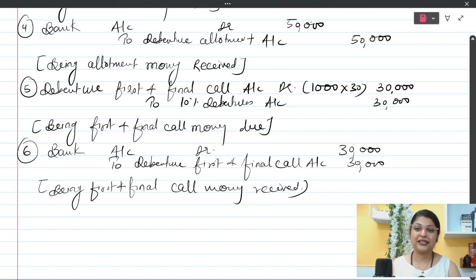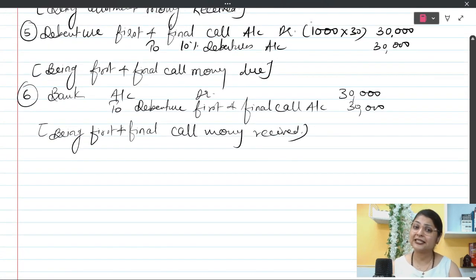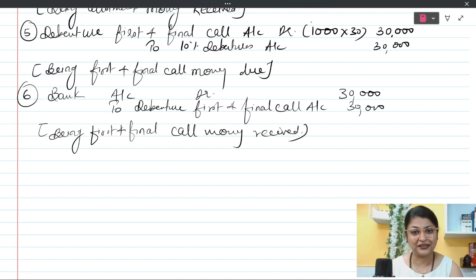So the entry is debenture first and final call account debit to 10% debentures account. Here you are asking 30 rupees per debenture. That is why entry is with 30,000 rupees. Afterwards, you will receive this money from public and the entry is going to be bank account debit to debenture first and final call. You receive this amount and again this debenture first and final call, which was a temporary account, is closed over here.